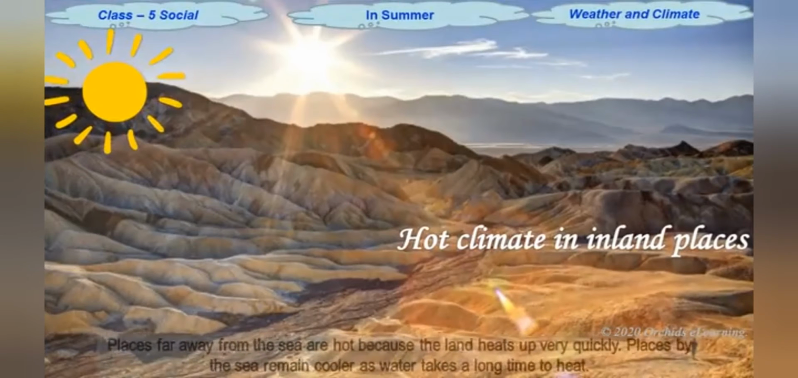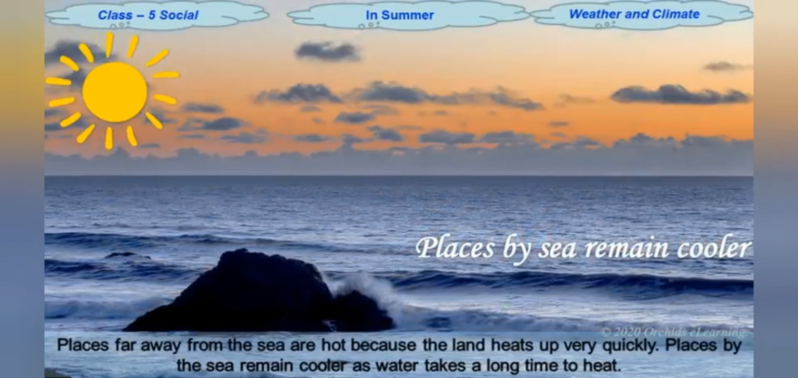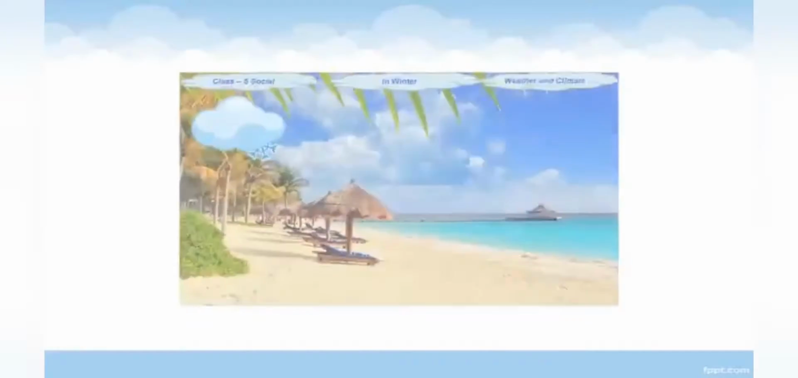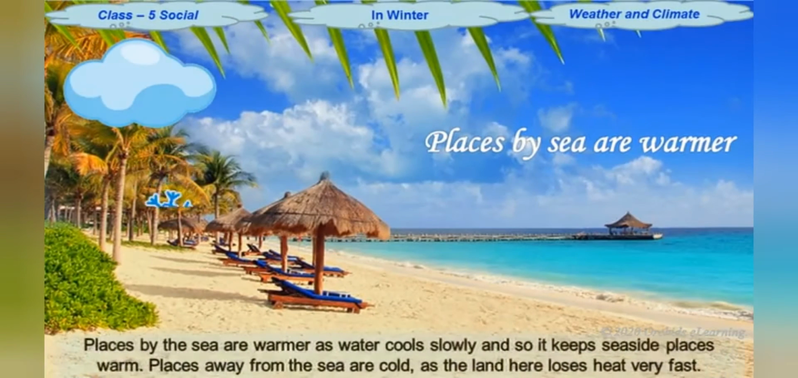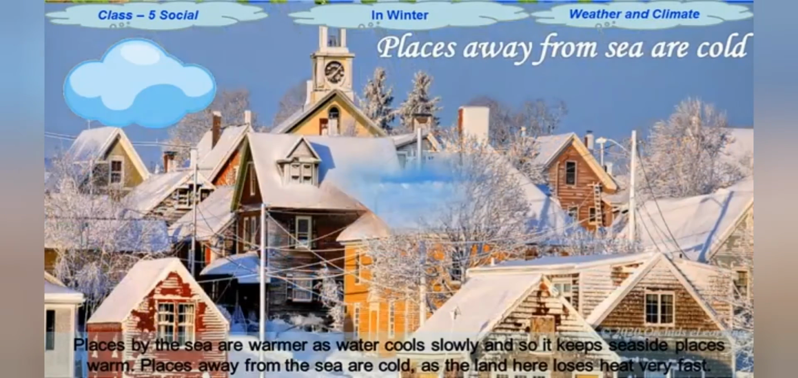In summer, places far away from the sea, or inland places, are hot because the land heats up very quickly. Places by the sea remain cooler as water takes a long time to heat. In winter, places by the sea are warmer as the water cools slowly, and so, it keeps seaside places warm. Places away from the sea are cold, as the land here loses heat very fast.